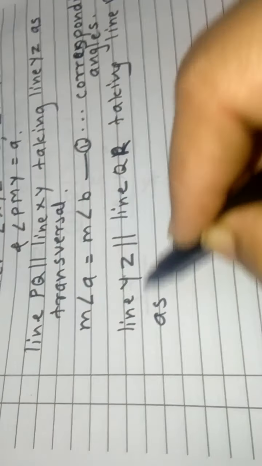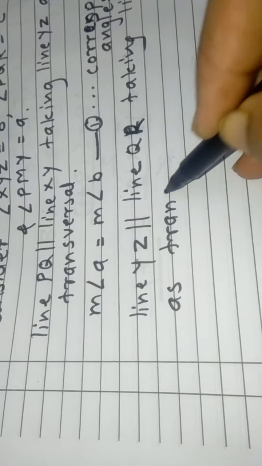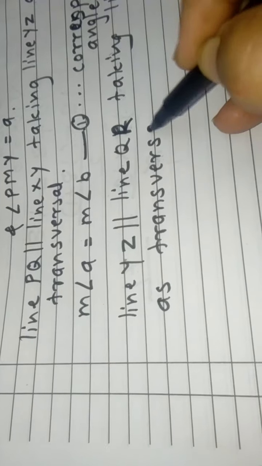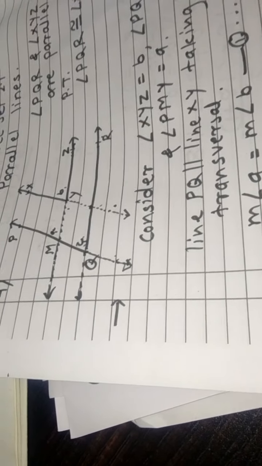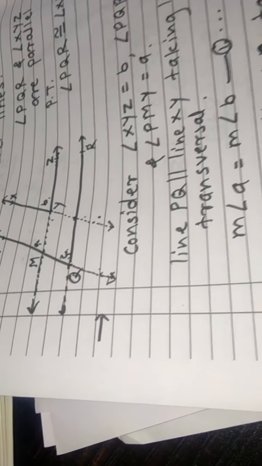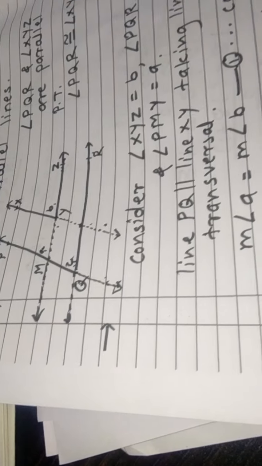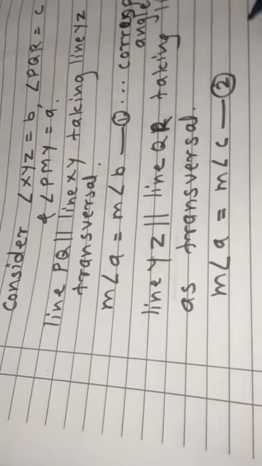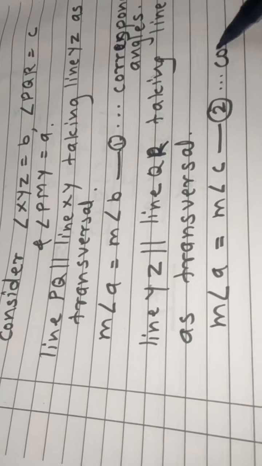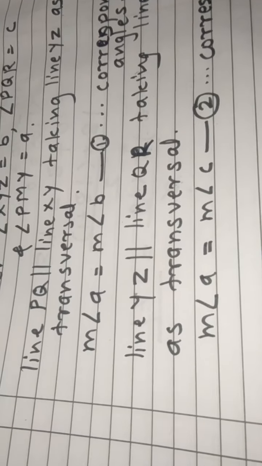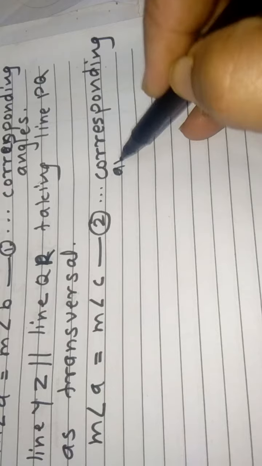Line PQ as a transversal. Then measure of angle, see the figure, measure of angle A is equal to measure of angle C. Give this as equation number 2. Why we can write this? Because they are also corresponding angles.